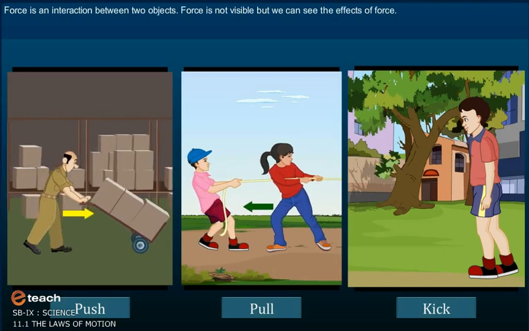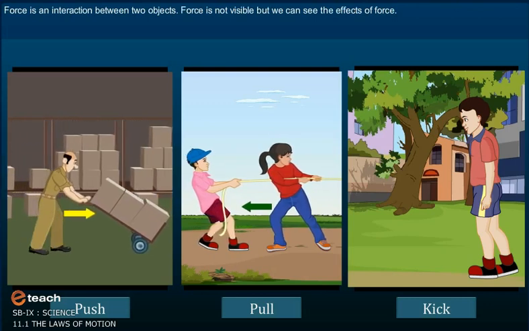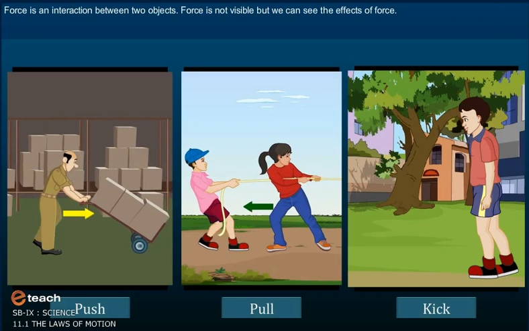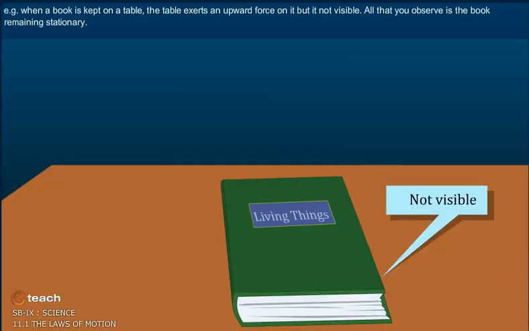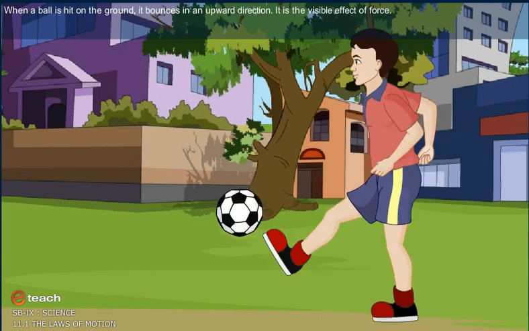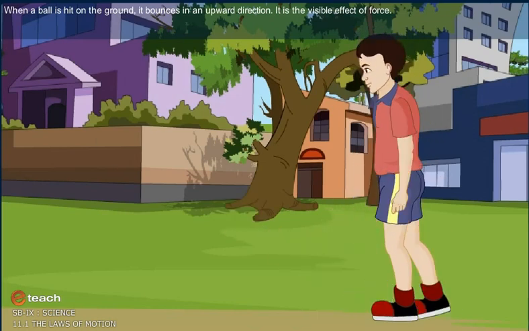Force is an interaction between two objects. Force is not visible, but we can see the effects of force. When a book is kept on a table, the table exerts an upward force on it, but it is not visible. All that you observe is that the book remains stationary. When a ball is hit on the ground, it bounces in upward direction. It is the visible effect of force.